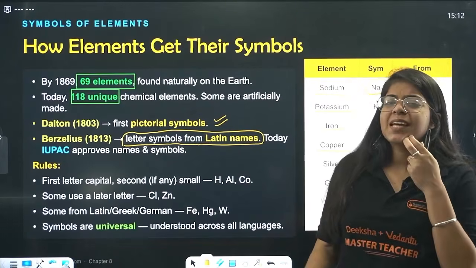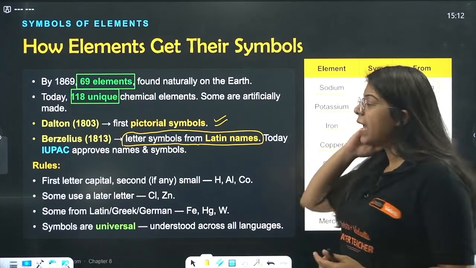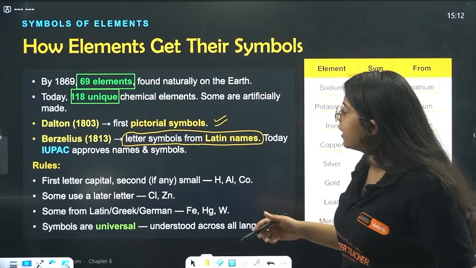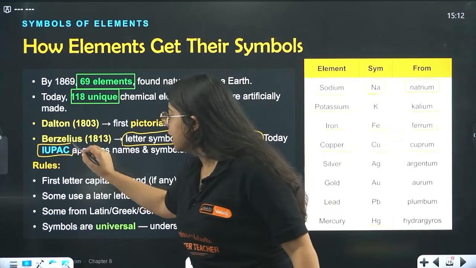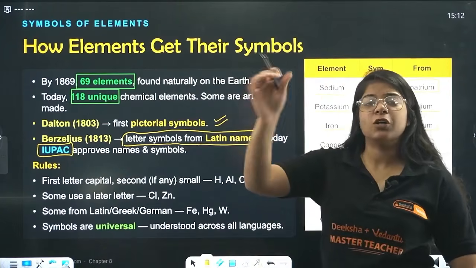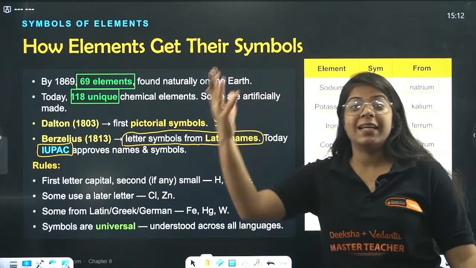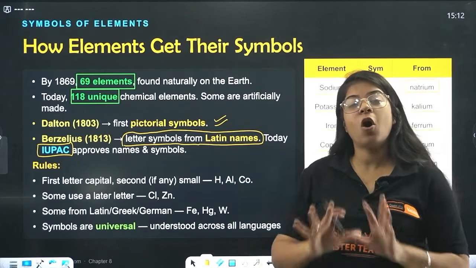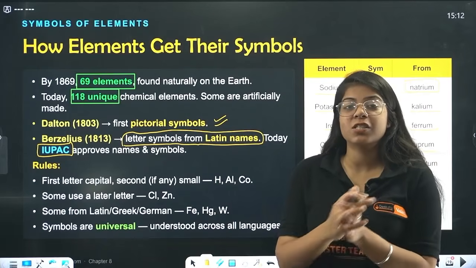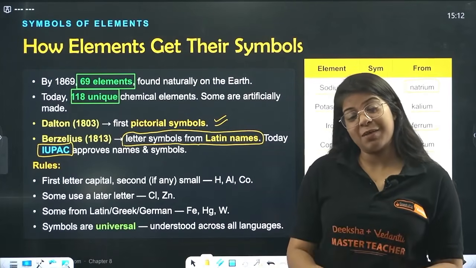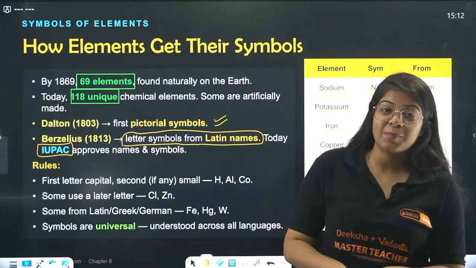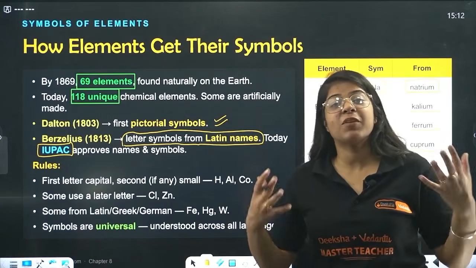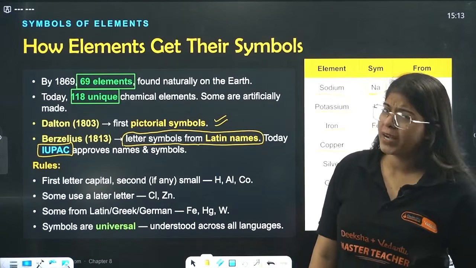But beta, we have a small, literally small topic: IUPAC names. IUPAC is a global level chemistry body which names all these elements so that all over the world, whichever scientist is doing something, they use the same name. They describe it in their papers with the same name, to avoid any confusion.